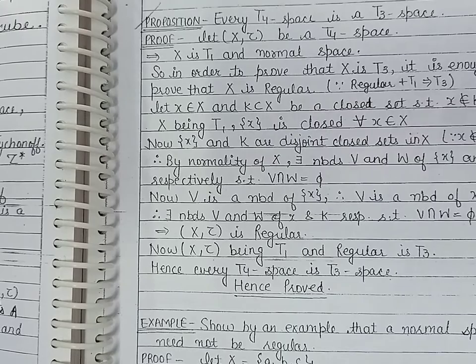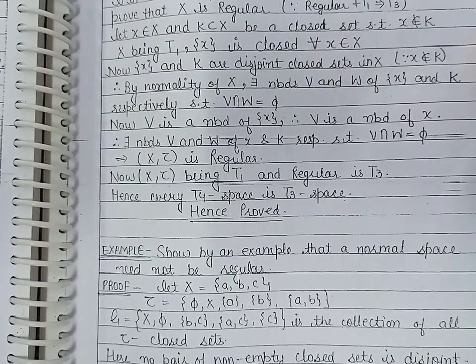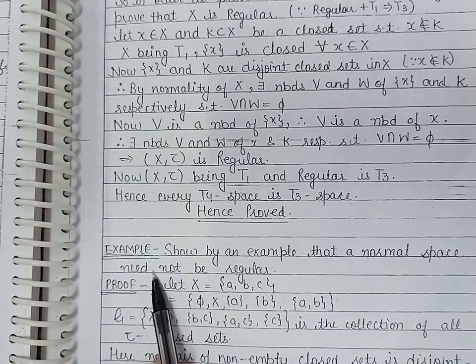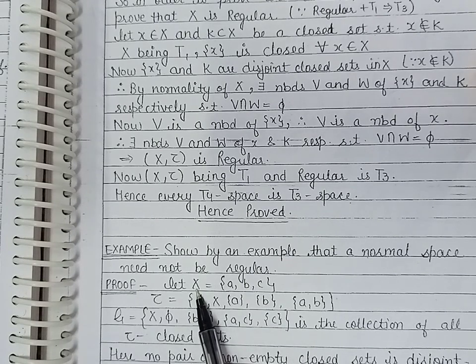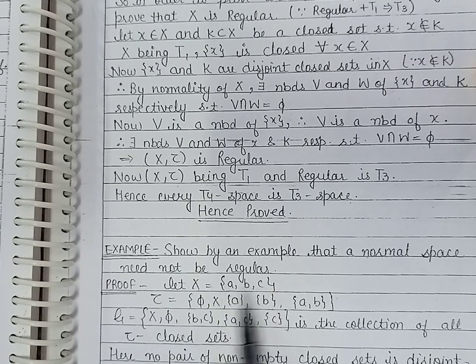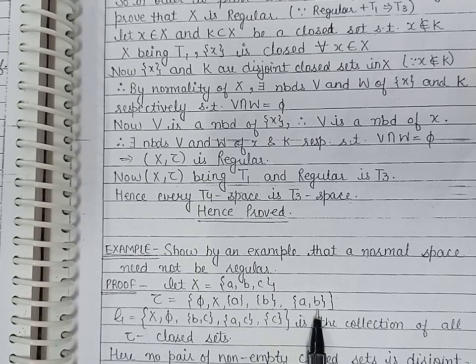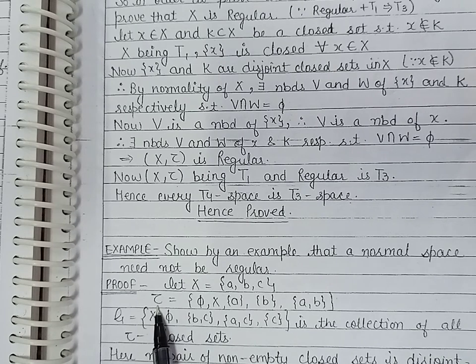Now next we will give an example to show that normal space need not be regular. Let us take an example. Let us take a set X consisting of the elements a, b and c, and we define a collection tau consisting of the members phi, the whole set X, singleton {a}, singleton {b}, and the set consisting of a and b. We have taken this collection as tau.